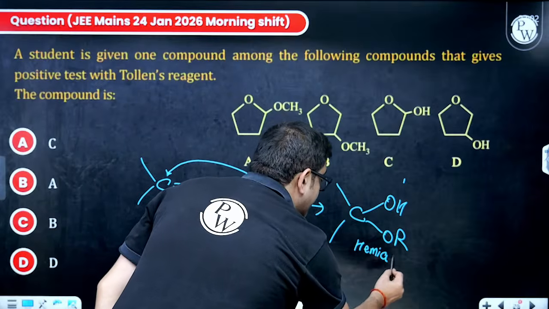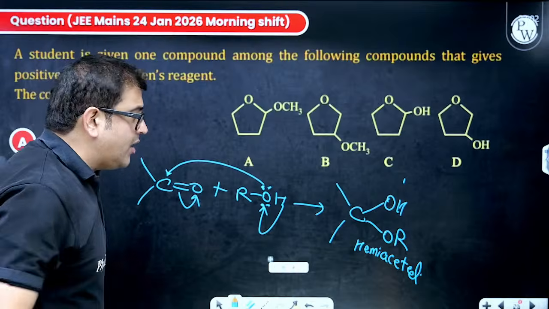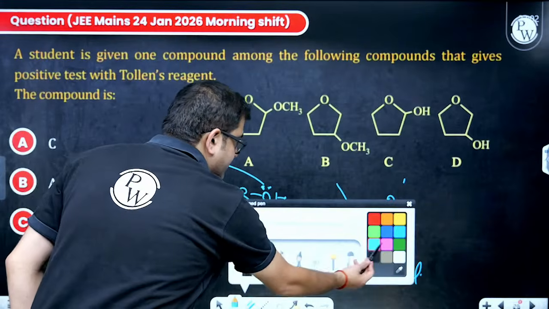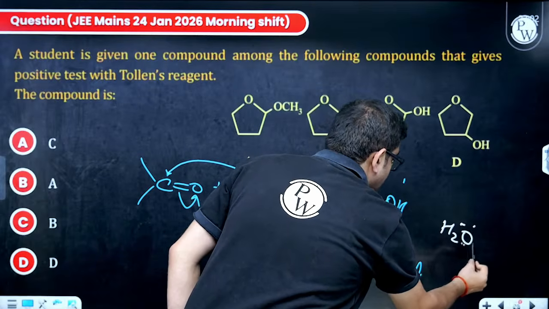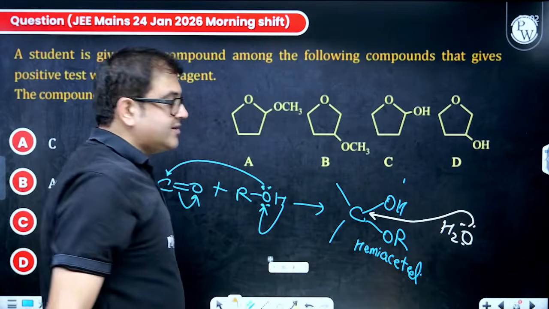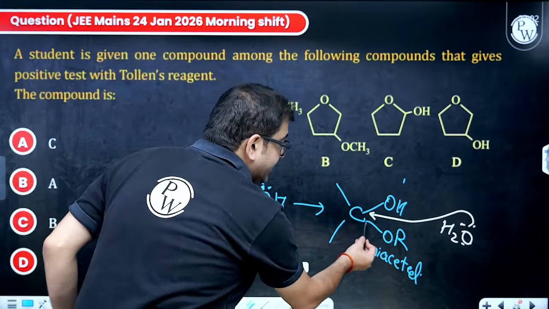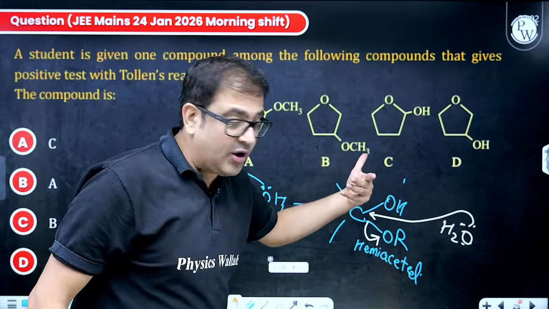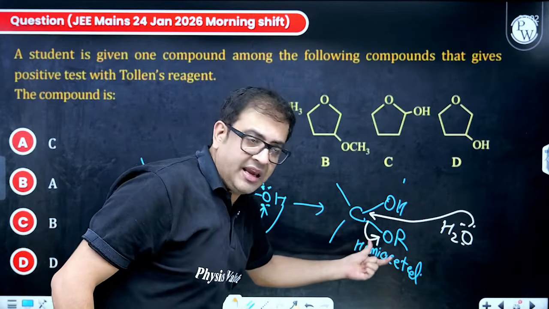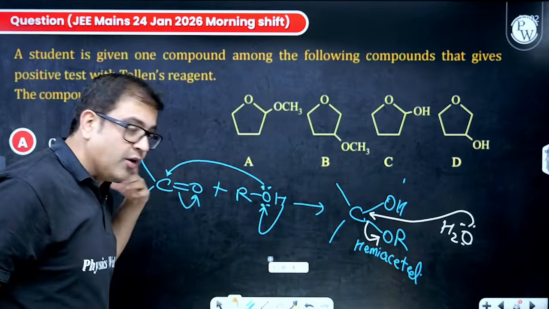So this hemiacetal also easily converts back. How, sir? You just introduce some water and that water easily hydrolyzes this. Why? Because that will be added, and the moment it is added, RO minus is removed. That H plus makes ROH, and the carbon having 2 OH dehydrates and forms a carbonyl group.